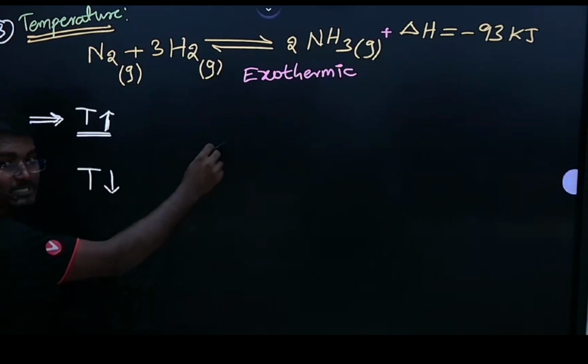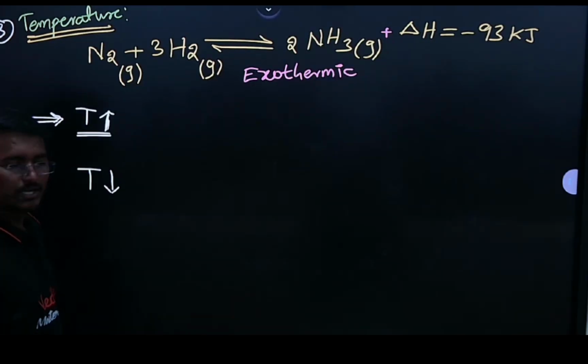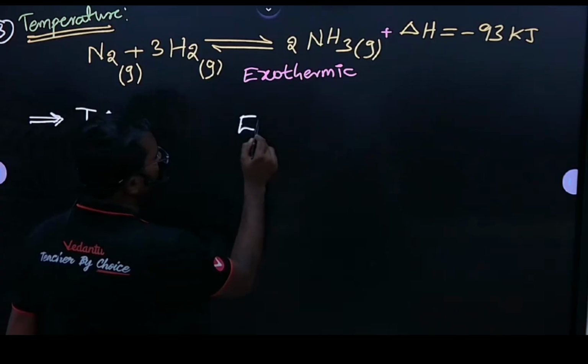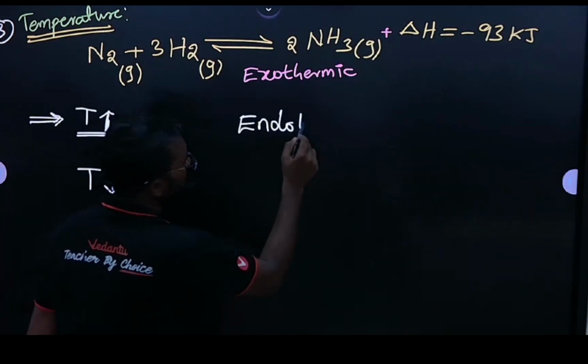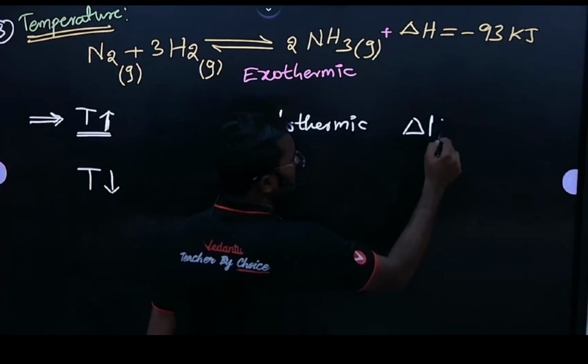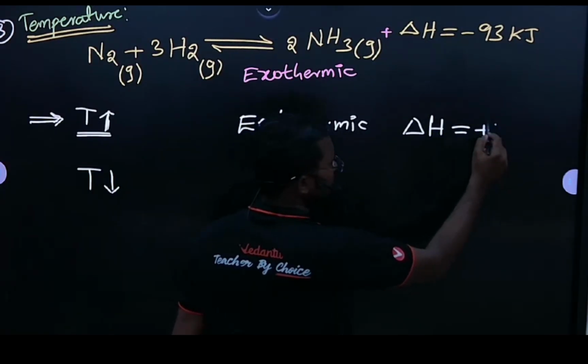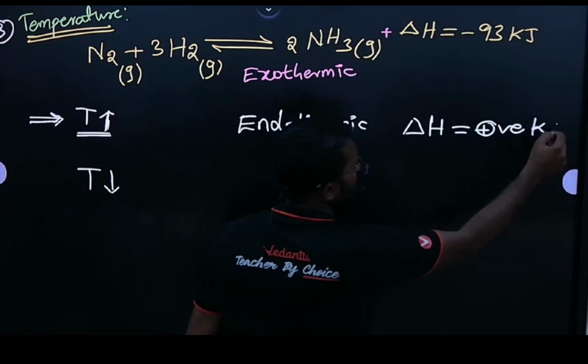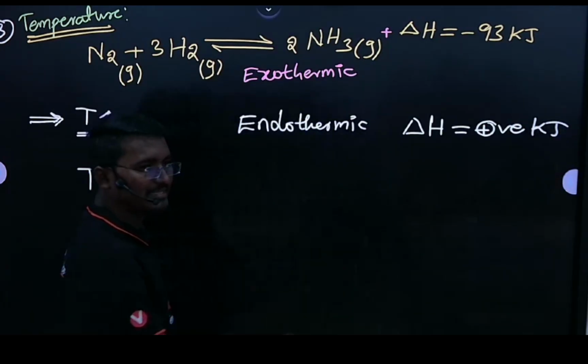One more thing, this was about exothermic reactions. If we discuss endothermic reactions, that means delta H is positive kilojoules, right?